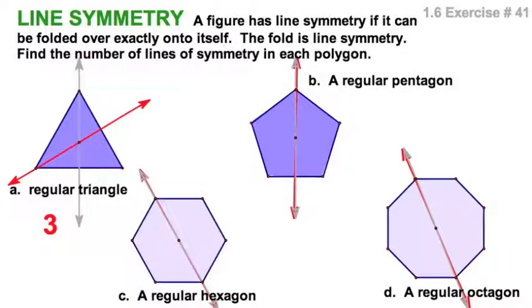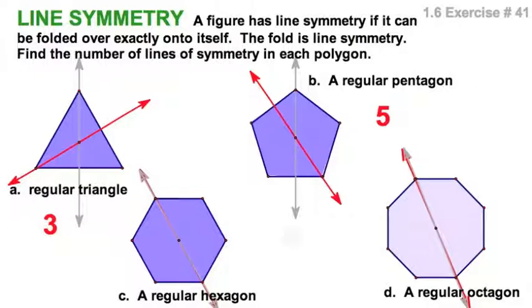Regular pentagon, I see 1, 2, 3, 4, 5. Of course, I see this one, and I'm now repeating. So again, I see 5 axes of reflection. I guess we see where this is going. 5 sides, or 5 vertices, 5 axes of reflection.